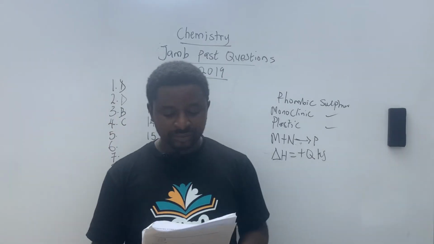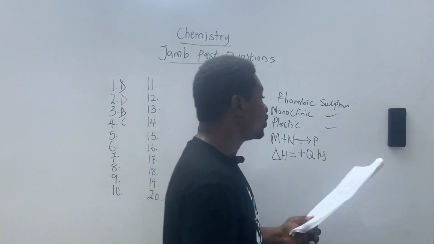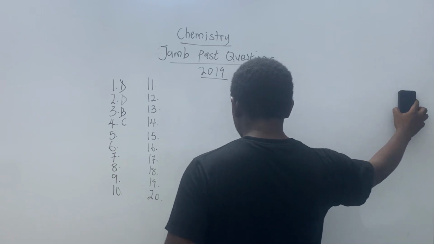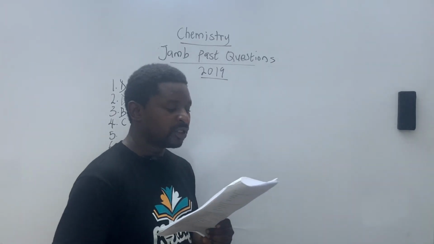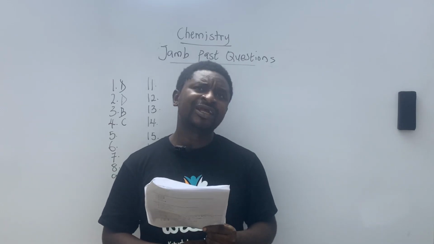Question number 5. A compound contains 40% of carbon, 6.7% of hydrogen, and 53.3% of oxygen. If the molar mass of the compound is 180, find the molecular formula. Okay, shall we? Yes, we shall. All right, let's clean this off. The options are: A, C3H6O3; B, C6H6O3; C, C6H12O6; and D, CH2O.